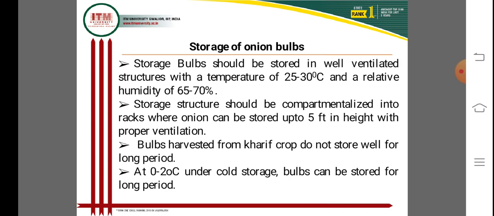Storage structure can be a naturally ventilated structure, and the storage structure should be compartmentalized rack-wise, where the onion can be stored up to 5 feet in height with proper ventilation at the storage house.